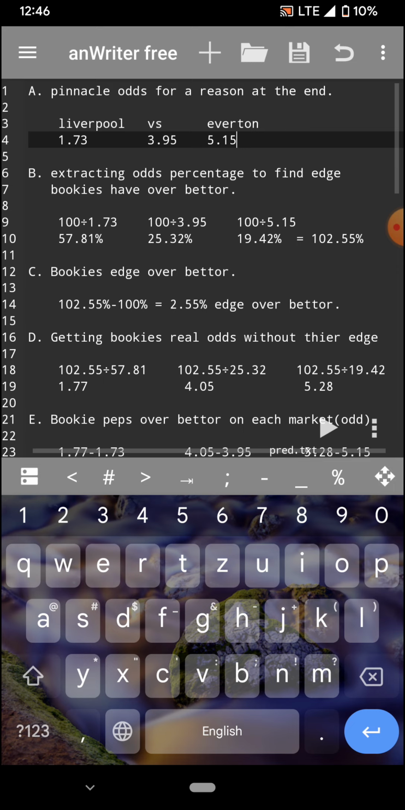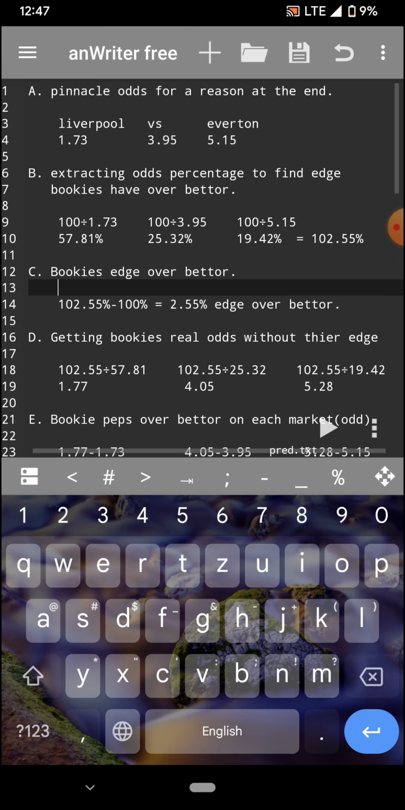So on the C part, you can see bookies' edge over bettor. I'm just minusing, so you can see right there the edge calculation. You just take 102.55%, and take away the average probability. The probability, no matter the calculation, should sum up to 100%, so we are taking the 100% and minusing it from the 102.55% which the bookies calculated and gave us there.